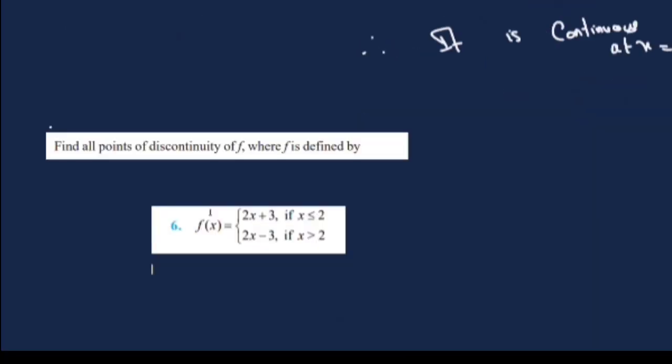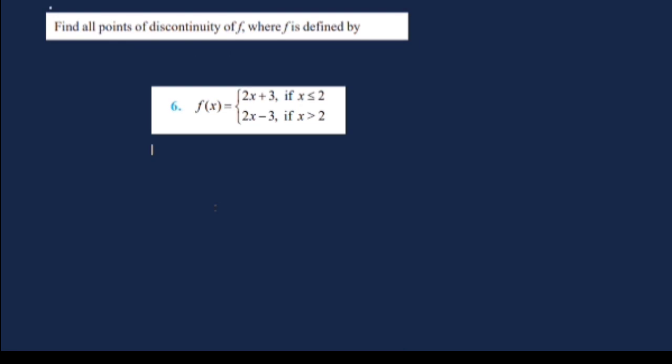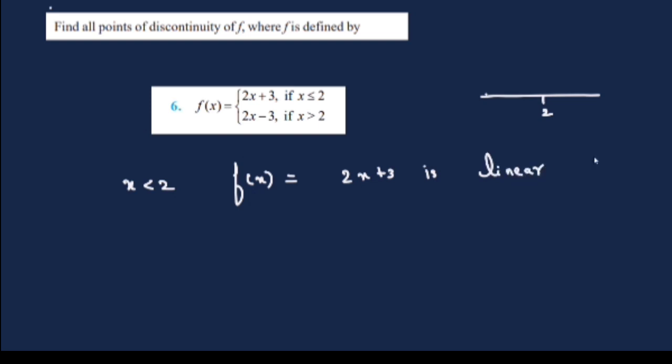Find all the points of discontinuity of the function where f is defined as f of x is equal to 2x plus 3 when x is less than or equal to 2, and 2x minus 3 if x is greater than 2. When x is less than 2, the function is 2x plus 3. It's a linear function, or you can write it as a polynomial of degree 1.